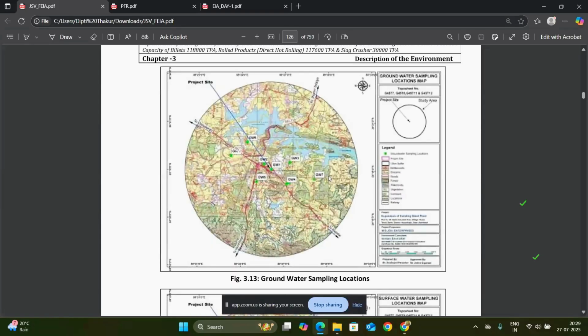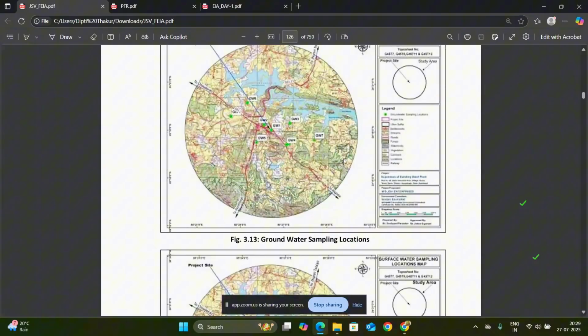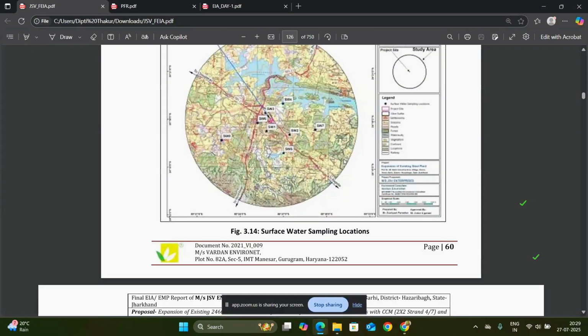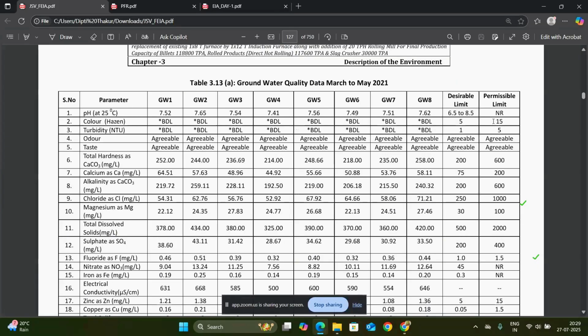So based on the locations, you have to mention the groundwater sampling map and the surface water sampling map in the report. And this is the data of groundwater quality from March to May.